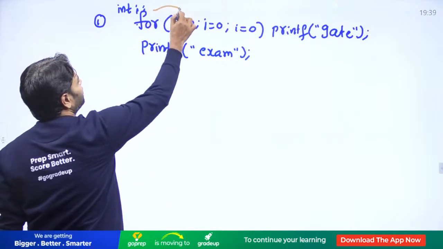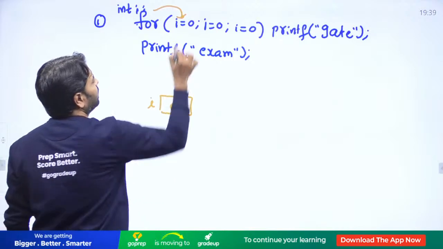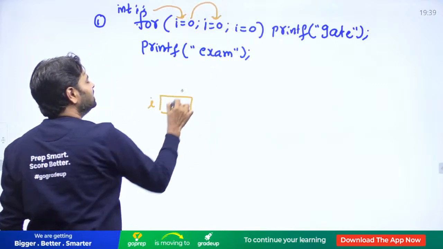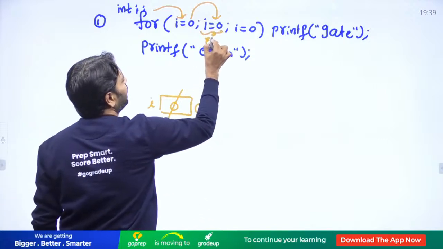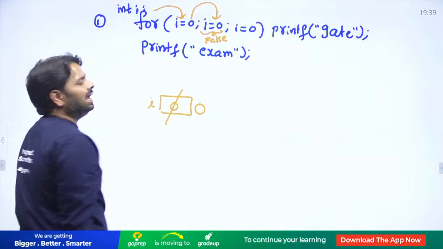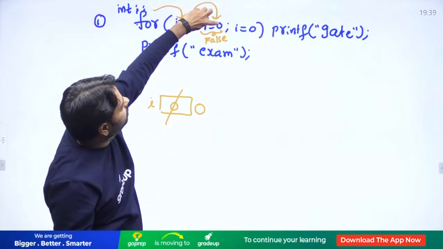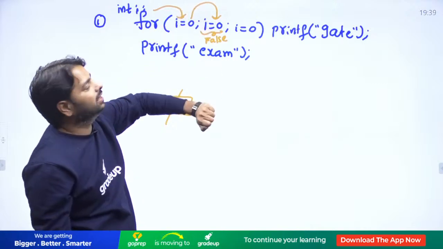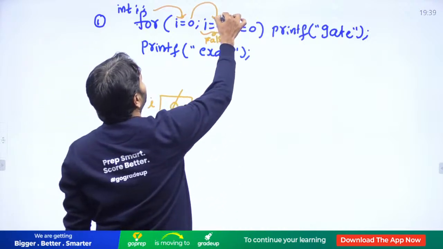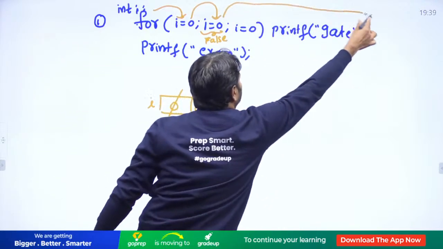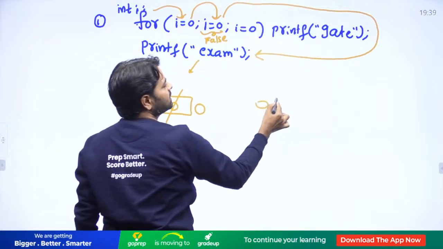See, control enters here. I gets 0. Control enters here. Again 0 comes. But here the condition is false. Why? Because I has a 0. This is nothing but I only. 0 is transferred to I, and the I value is taken here. That means the I value is 0, so the condition is false. False means it directly comes out of this and executes this one. Exam. So the output is exam.